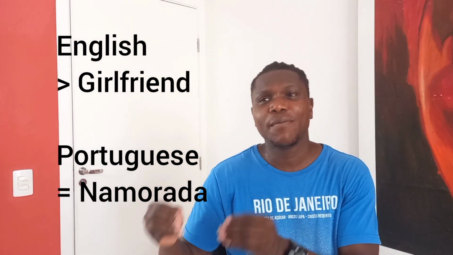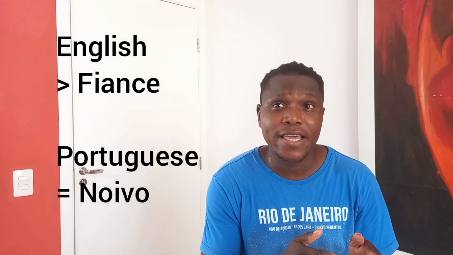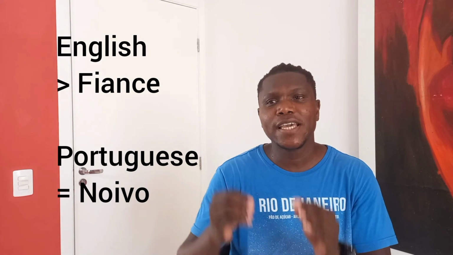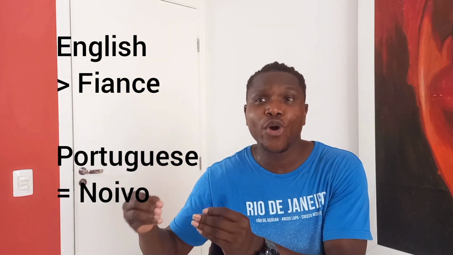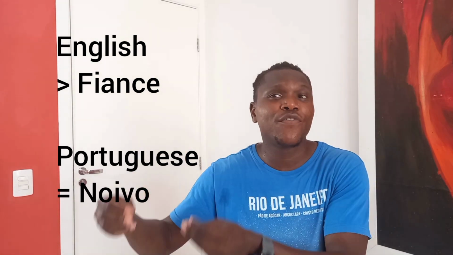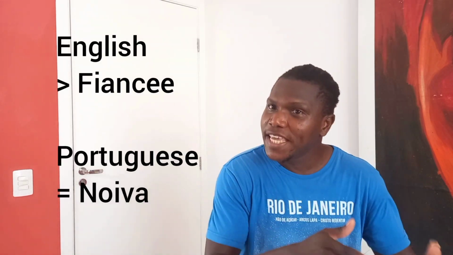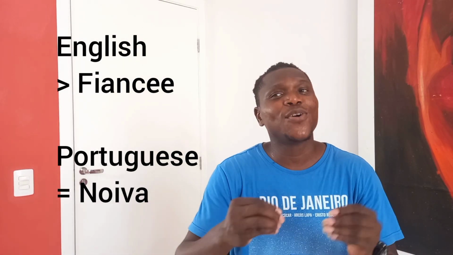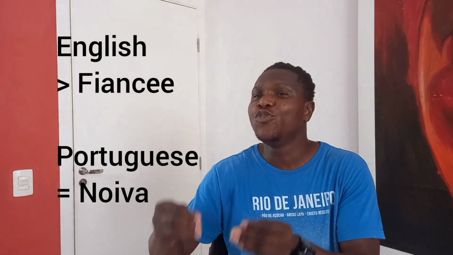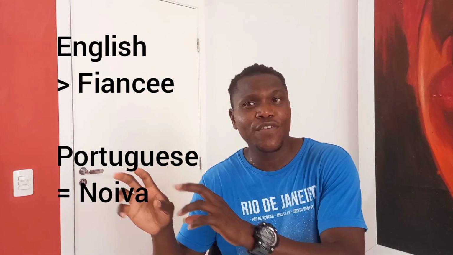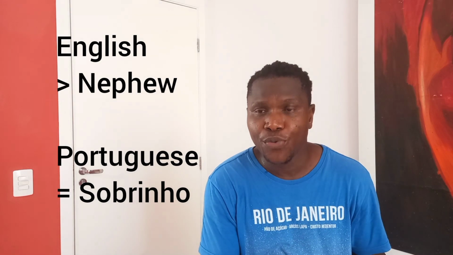Girlfriend English, namorada Portuguese. And then we have fiancé. Fiancé in English is called noivo in Portuguese. Fiancée is called noiva in Portuguese language. Then we have nephew.